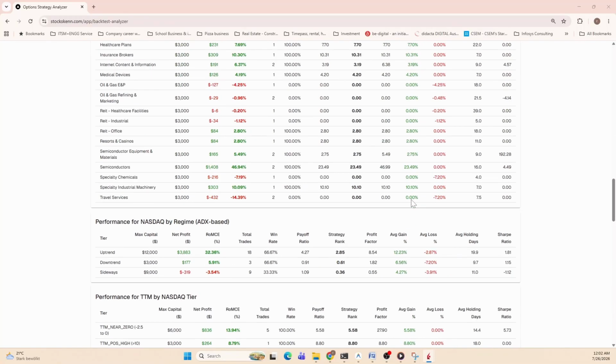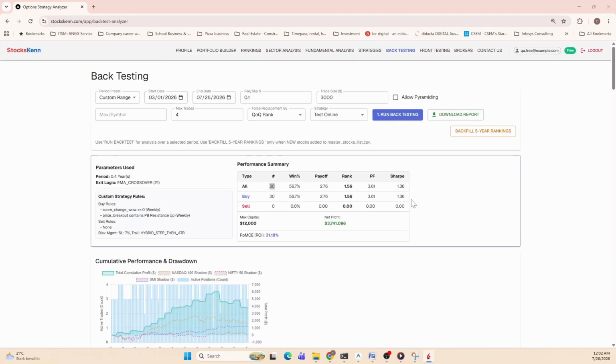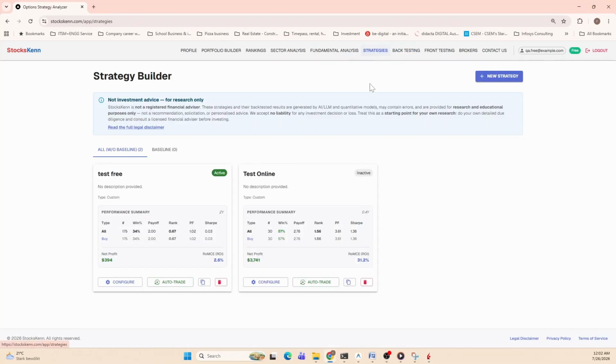And this is the output which gives you a conviction about your strategy in the first go that, okay, historically my strategy has been performing well. So it has potential and I should deep dive into how I will try to use it. So that's in a nutshell the strategy engine. And now if I go to strategy, you'll see that the performance summary is also visible here of what you have run.